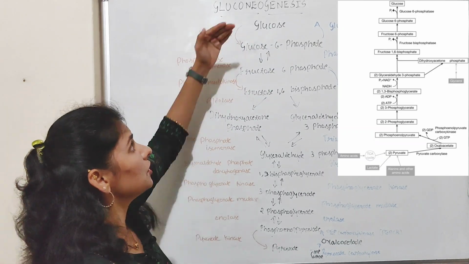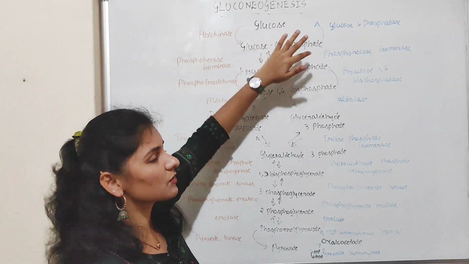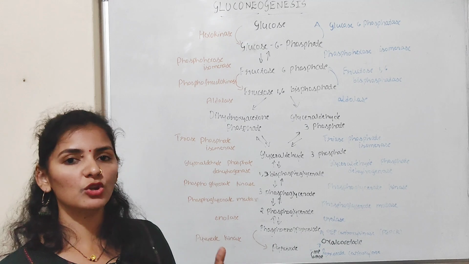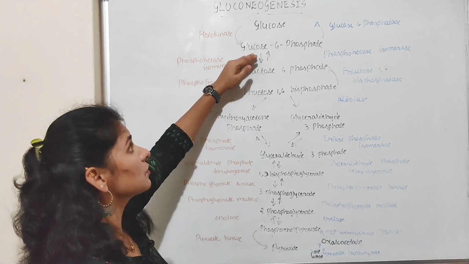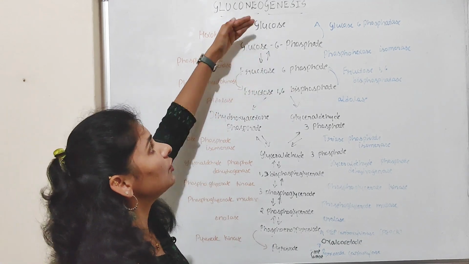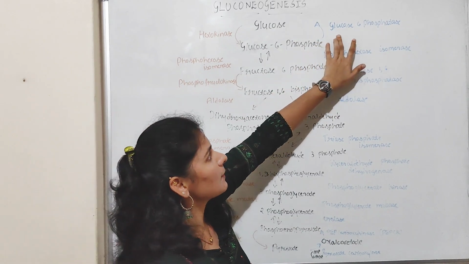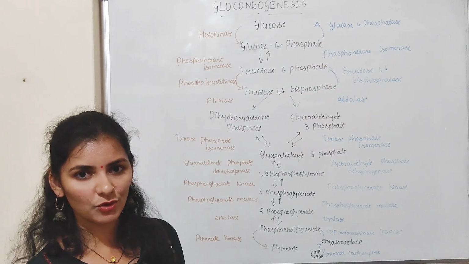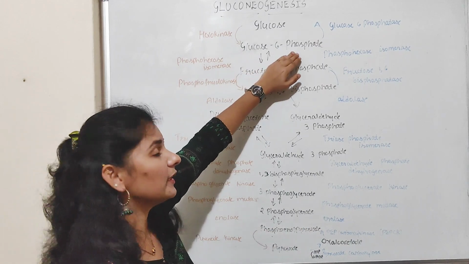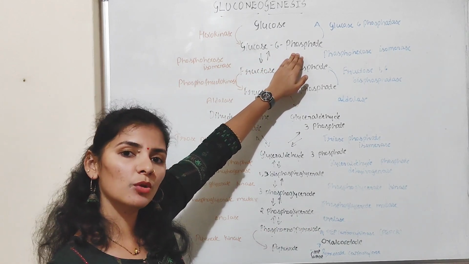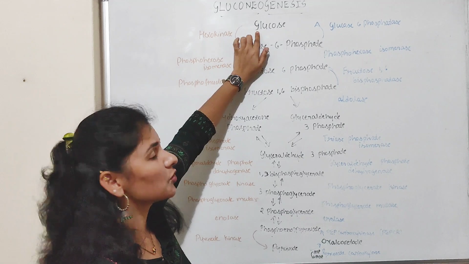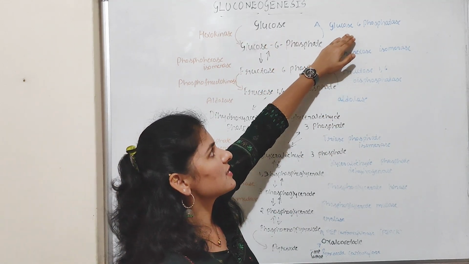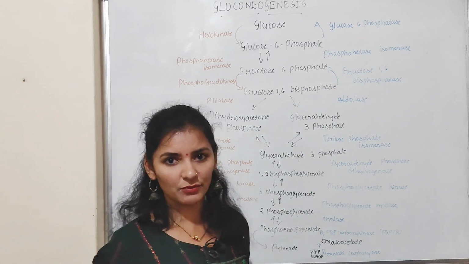So, before conversion into glucose, this glucose 6-phosphate enters the endoplasmic reticulum. It enters the lumen of the endoplasmic reticulum, where glucose 6-phosphate is converted into glucose in the presence of the enzyme known as glucose 6-phosphatase with the release of inorganic phosphate. So, glucose 6-phosphate enters the endoplasmic reticulum lumen where it is cleaved into glucose and inorganic phosphate by glucose 6-phosphatase.